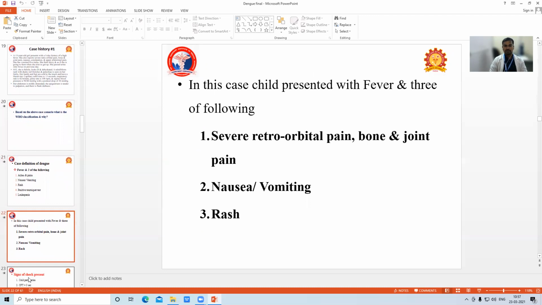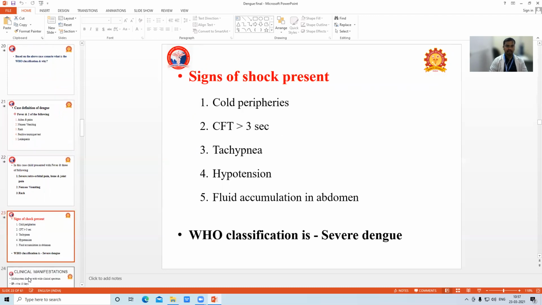Further, the child presented with signs of shock: cold peripheries, prolonged CFT, tachypnea, hypotension, and fluid accumulation. So this child comes under which WHO classification? Severe dengue. Clear?